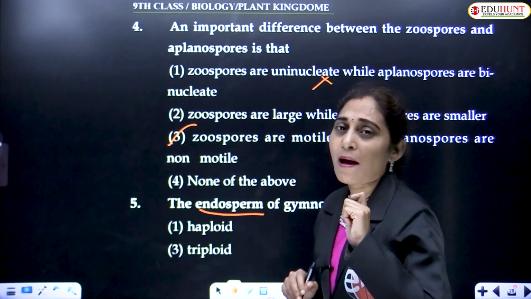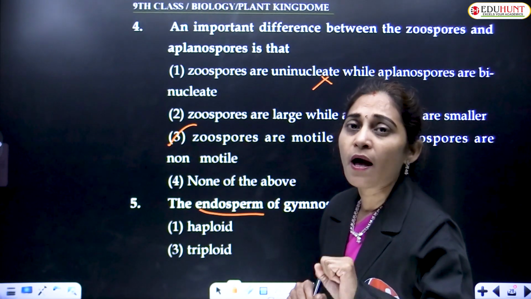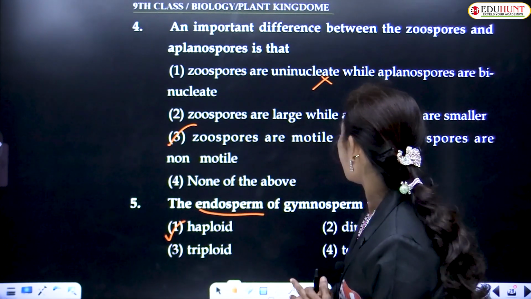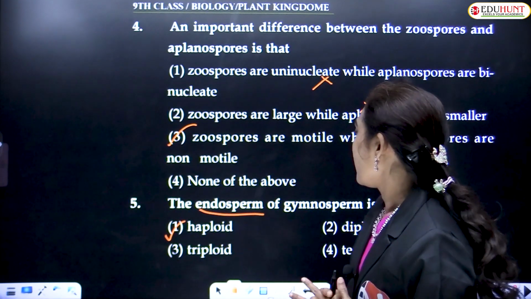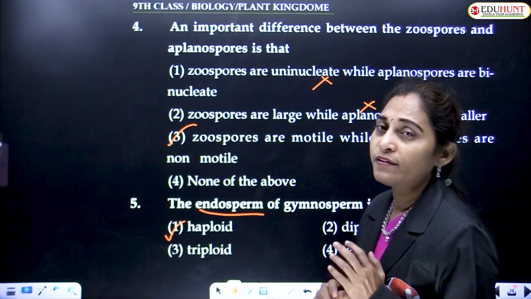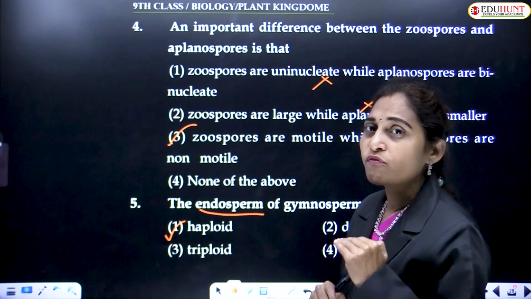This is haploid. It forms before fertilization. The endosperm of gymnosperms is haploid and it forms before fertilization.